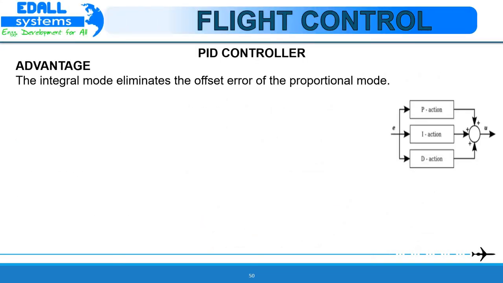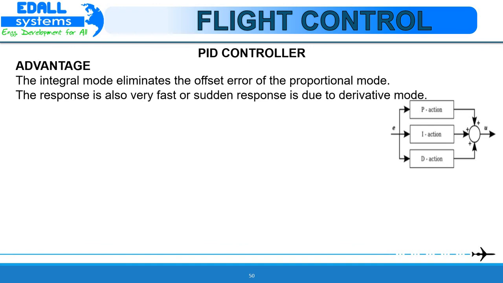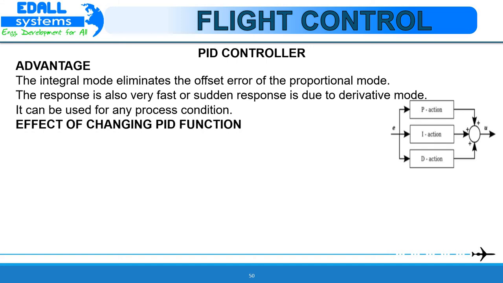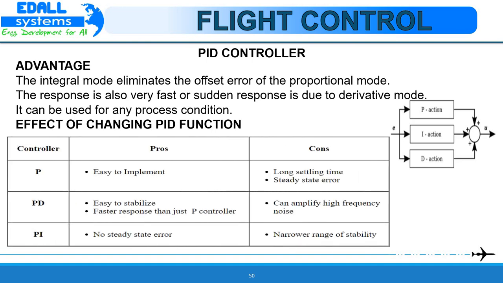Advantage of PID controller. The integral mode eliminates the offset error of a proportional mode. The response is very fast, and the sudden response is due to the derivative mode. It can be used for any process condition. Effect of changing PID function. Proportional controller is easy to implement but has a long settling time and has steady state error. Proportional derivative controller is easy to stabilize, has a faster response than just a proportional controller, but can amplify high frequency noise. Proportional integral has no steady state error but a narrower range of stability.